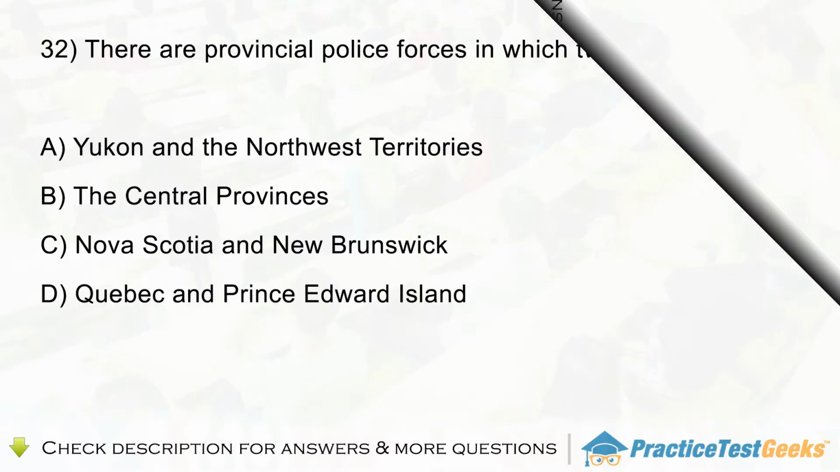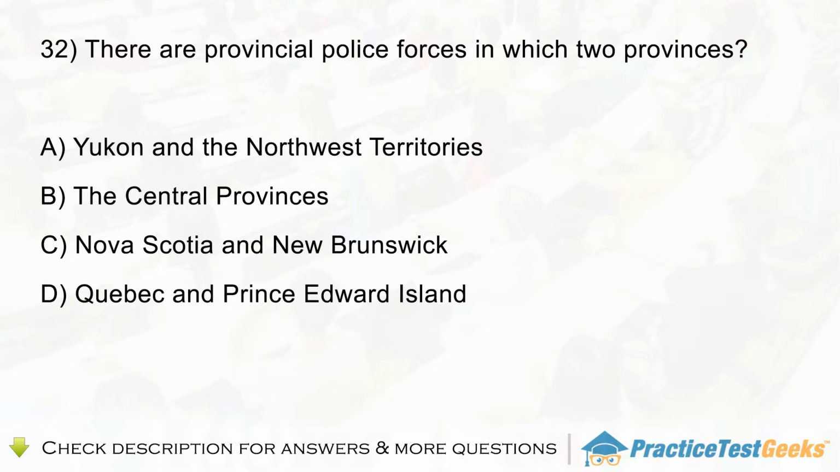Question 32. There are provincial police forces in which two provinces? A. Yukon and the Northwest Territories. B. The Central Provinces. C. Nova Scotia and New Brunswick. D. Quebec and Prince Edward Island.